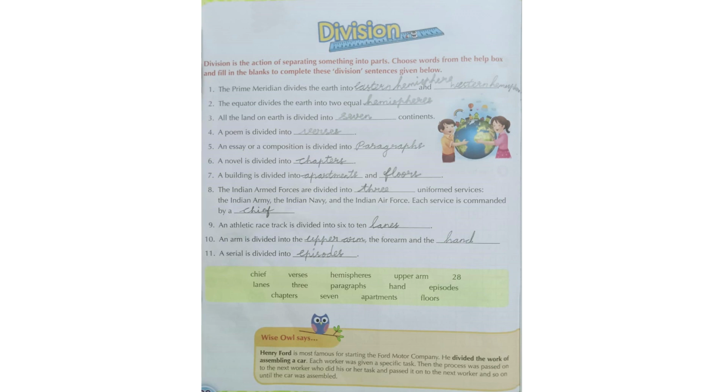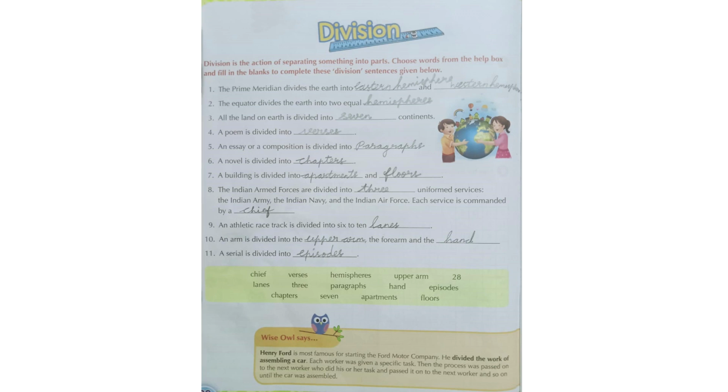Division is the action of separating something into parts.